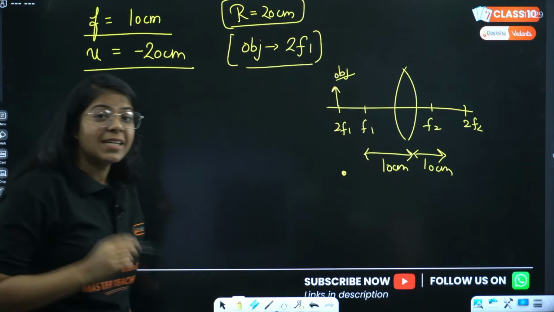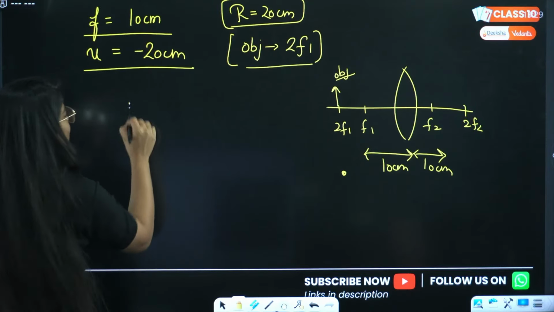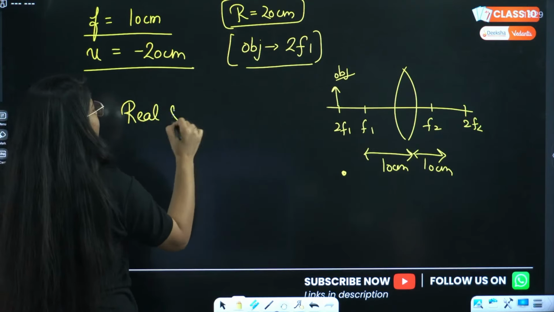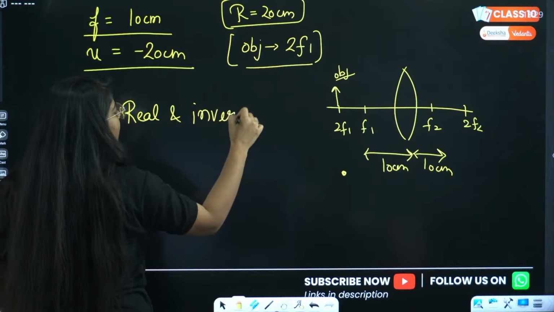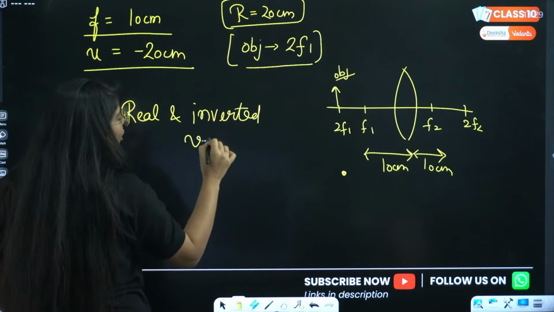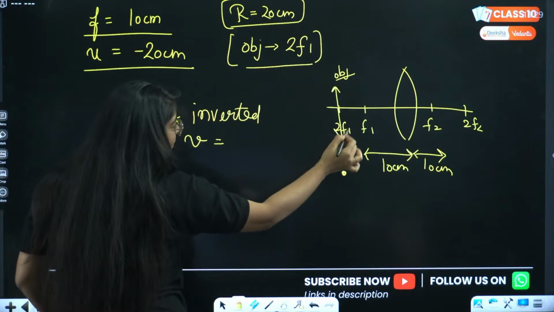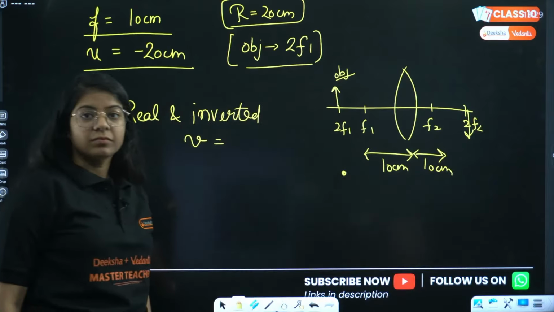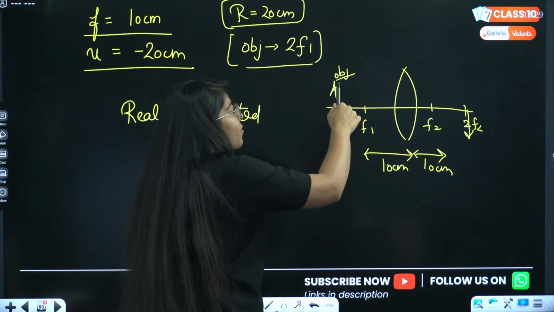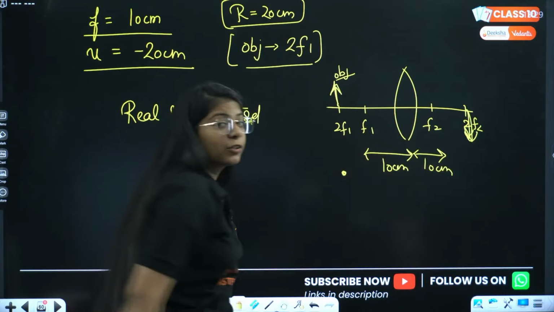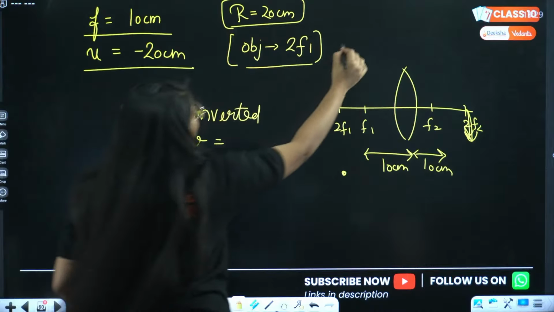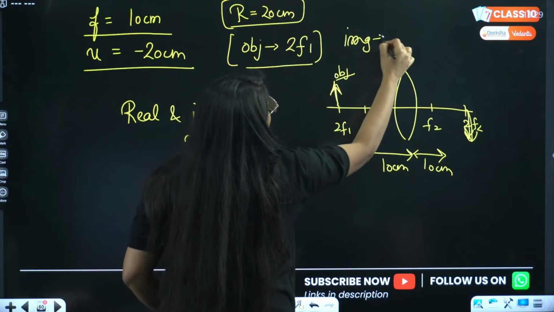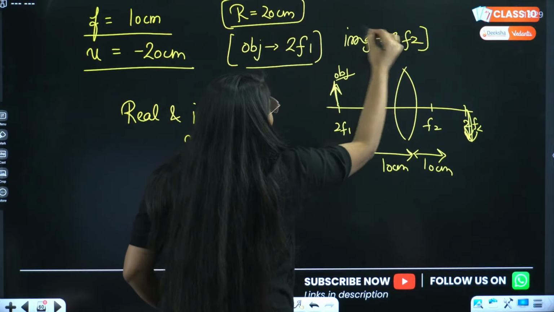If the object is beyond f1, that means the image will be real and inverted, right? That means the sign of V will be what? That means the image will be on the other side. Image will be here, right? If the object is at 2f1, image will be at 2f2, right? So the image is at 2f2, correct?